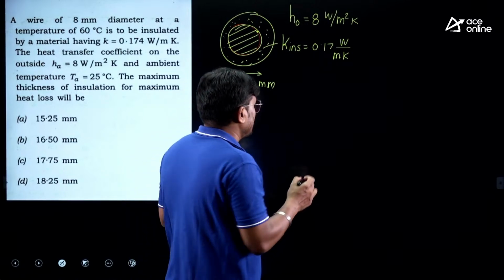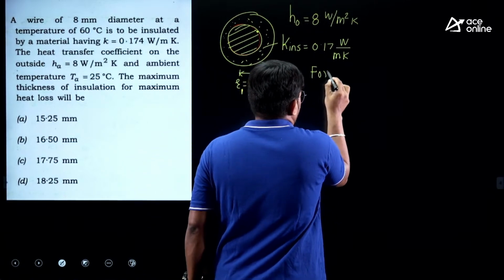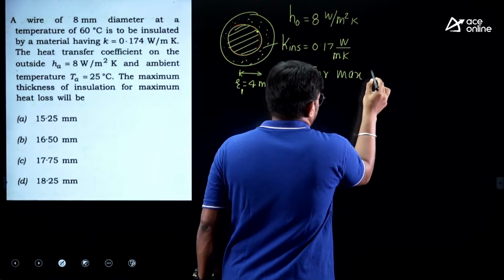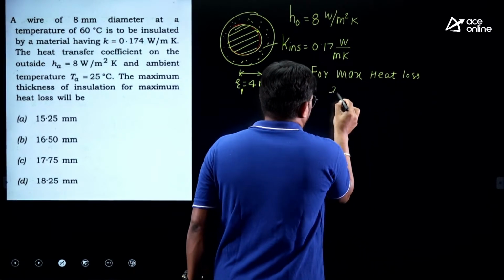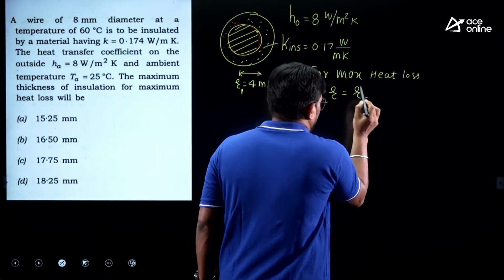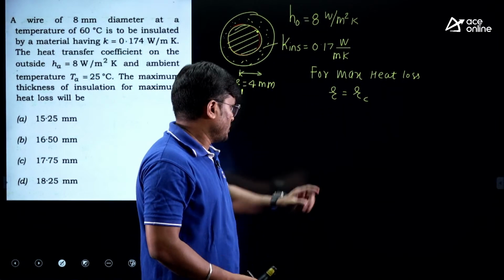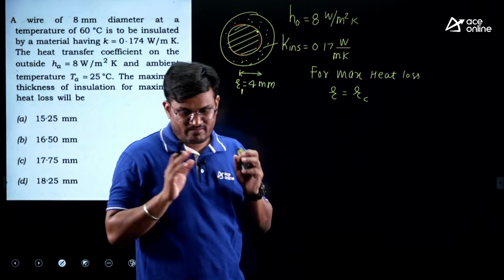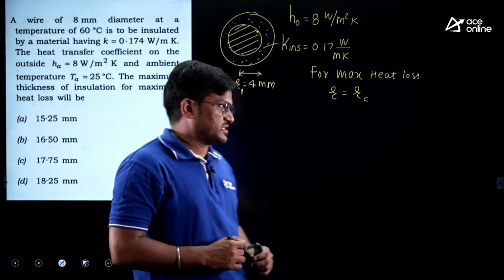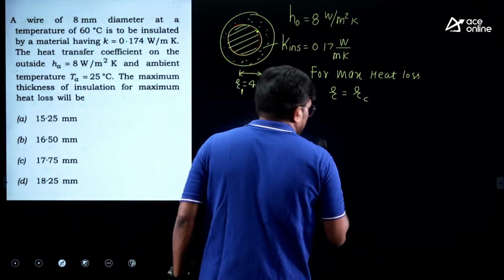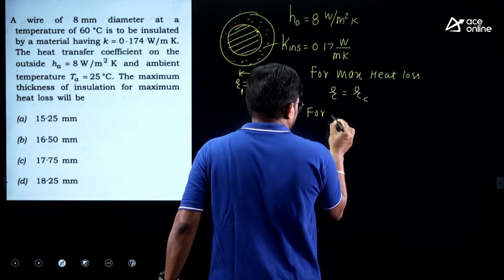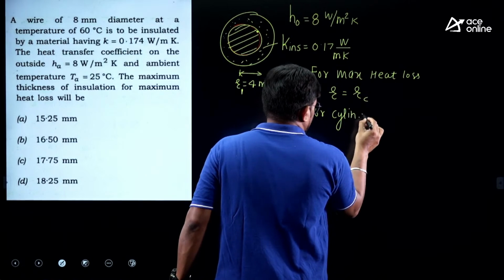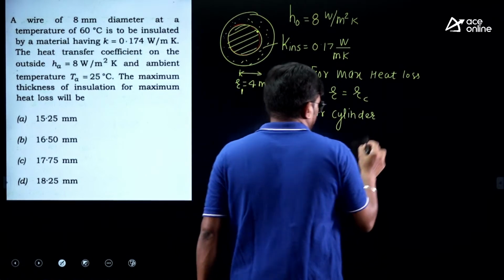First you try to understand. For maximum heat loss, radius of insulation should be equal to RC. Means you need to insulate up to RC. For maximum heat loss, you need to insulate up to RC. And this is the wire. So for cylinder, what you can write?